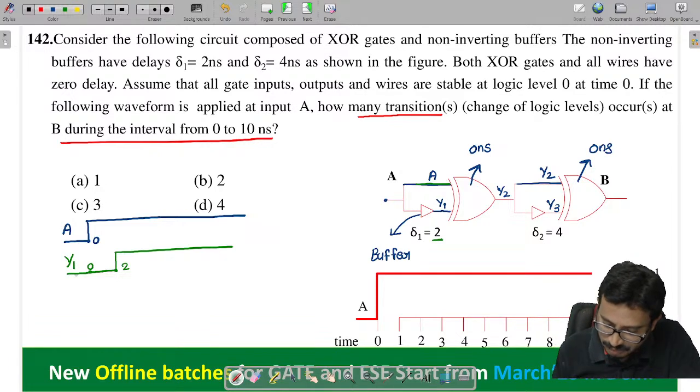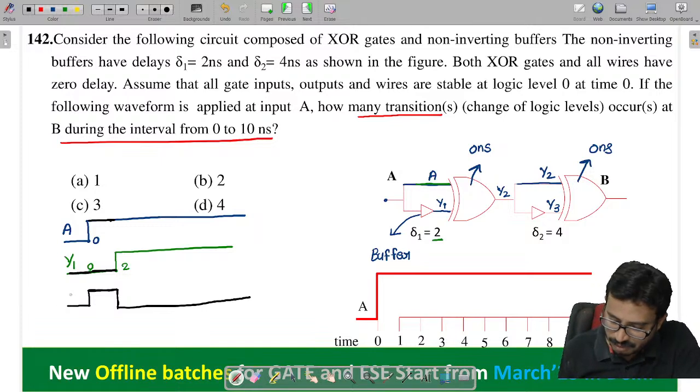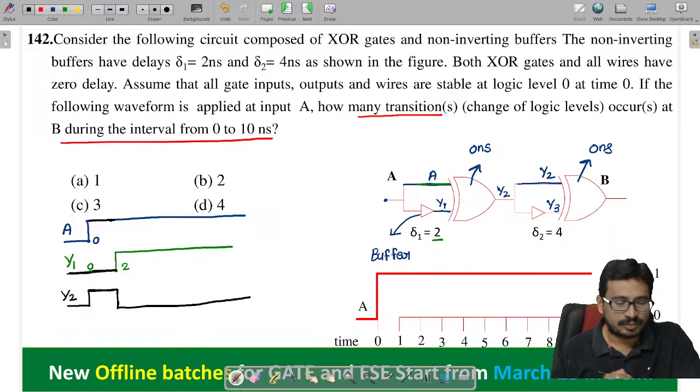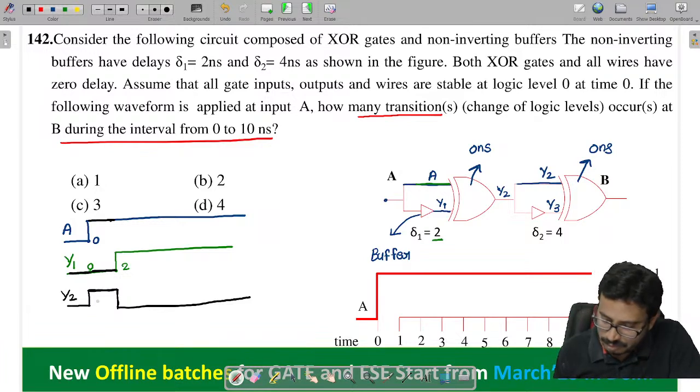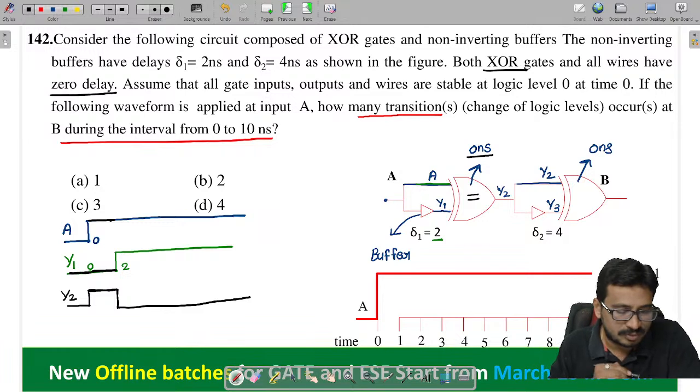You see this thing here, from here to here both are 0, and in this region this is 0 and this is 1. So the output, from 0 to 2, in between 0 to 2, output is 1, and thereafter output will become 0. This is my y2, all of you. Since this XOR gate does not have any delay, XOR gate delay is 0, right?